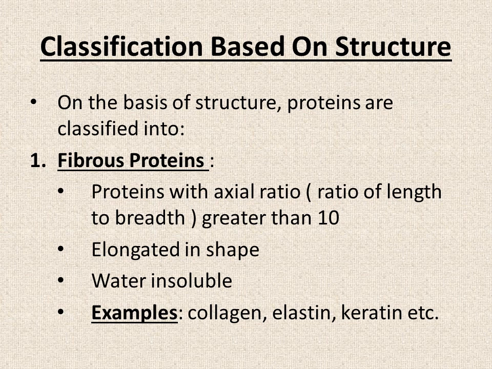So what is meant by axial ratio? Axial ratio is basically the ratio of length of the protein to its width. So if this ratio is greater than 10, or in other words, if the length of the protein is 10 times that of its width, then the protein will be classified as fibrous protein, and these fibrous proteins are insoluble in water. Examples of fibrous proteins include collagen, elastin, keratin, etc.